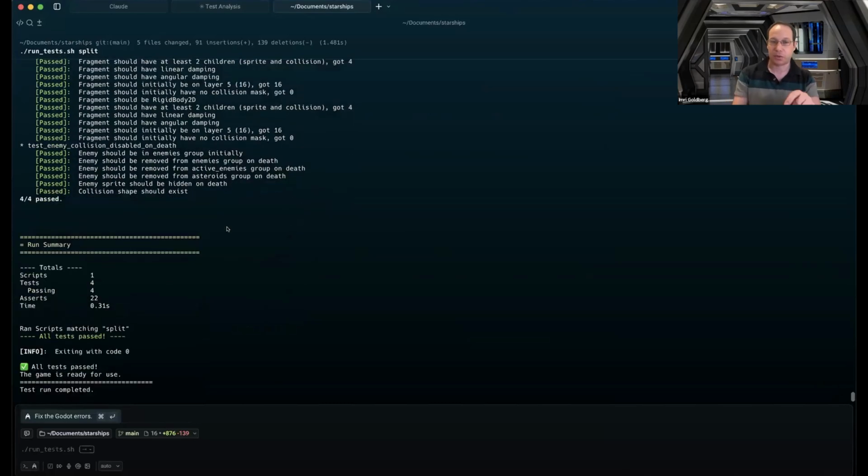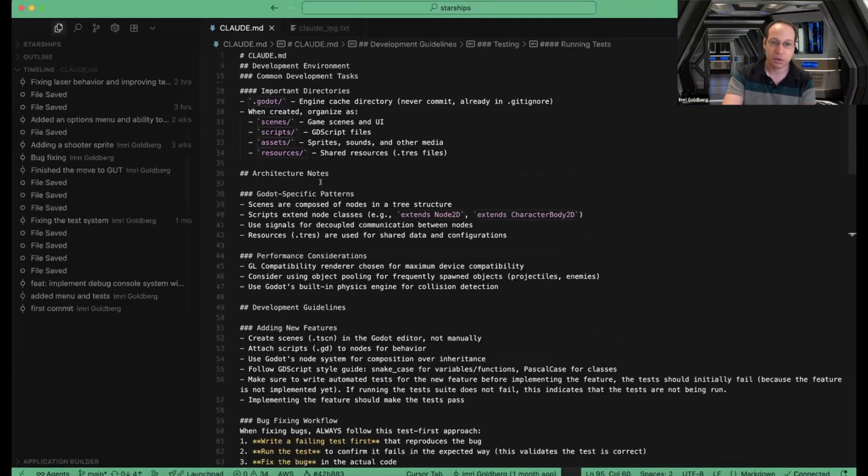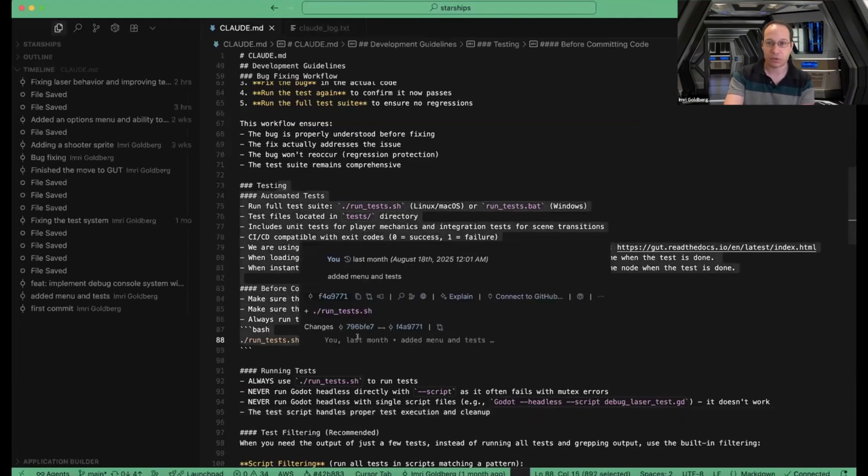I'm developing a split where, when a laser kills an enemy, the enemy breaks apart. I only specify the product and I let Claude do the development. I think that when vibe coding, testing is one of the most critical things to make sure the AI agent is actually doing the right thing. So in just my last few minutes, I have the Claude MD. One of the most critical instructions is how to do tests: always run tests, always use that. So that's it, 5 minutes.